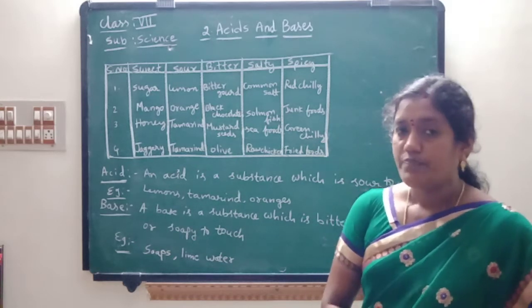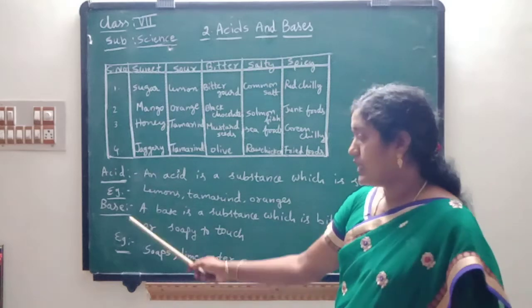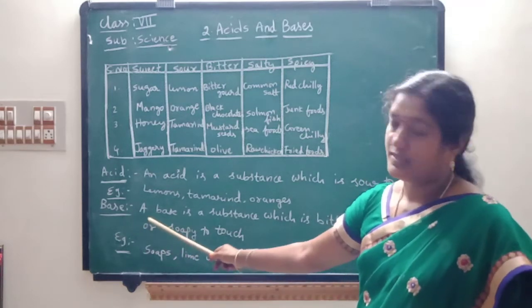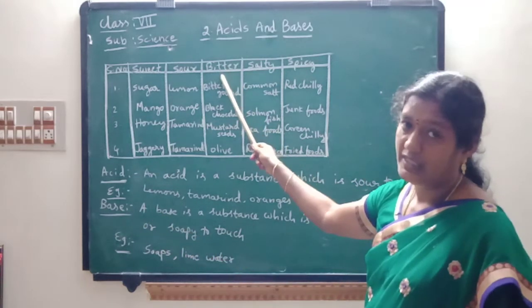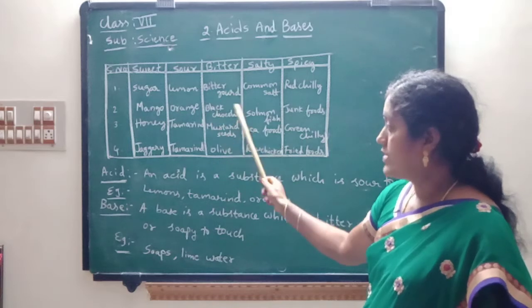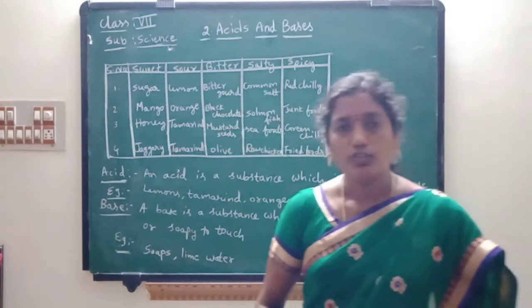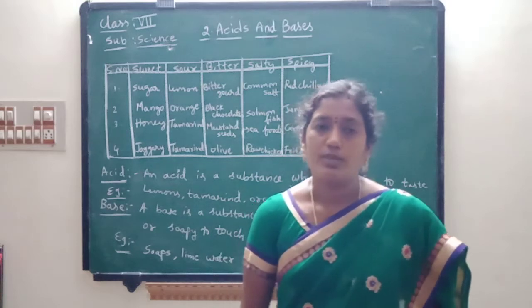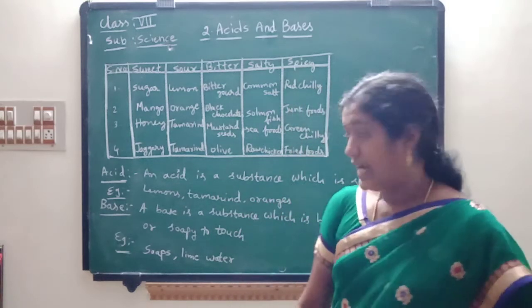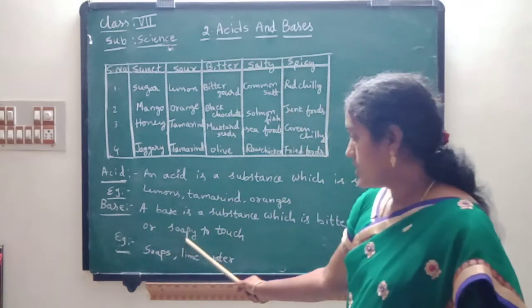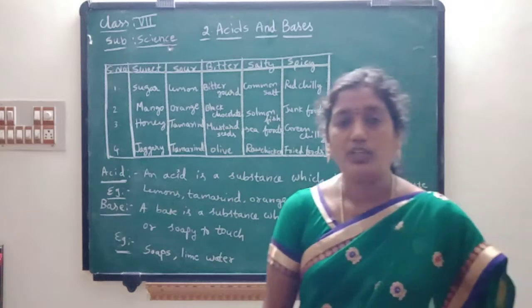So from the fruits and vegetables, what are the examples for these bases? Bitter in taste: bitter gourd, black chocolates, mustard seeds. These are all bitter in taste. So these are examples from our day-to-day life. And what are the examples which are soapy to touch?